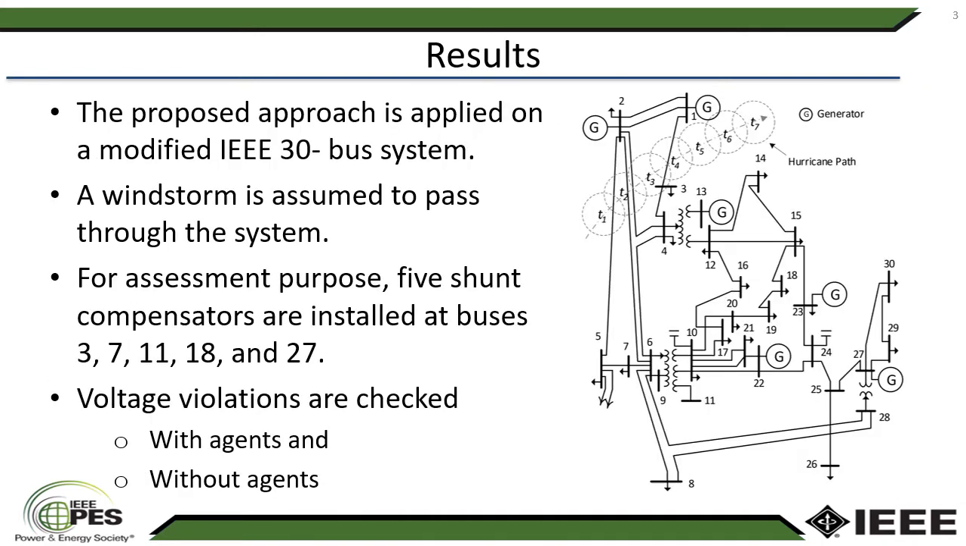We have applied our proposed approach on a modified IEEE 30 bus system. We assume a windstorm is passing through the system, which is shown in the figure, and for assessment purposes, we have considered 5 shunt compensators which are installed at buses 3, 7, 11, 18, and 27. We have checked the voltage violations for 2 different scenarios, which are with agents and without agents.